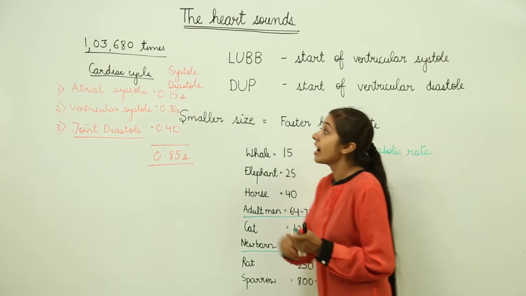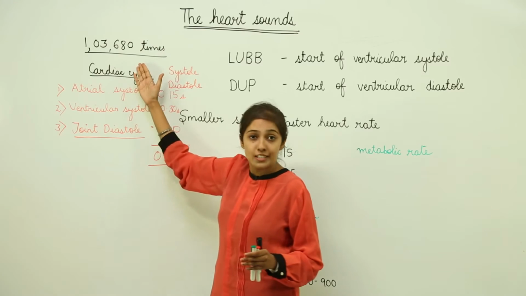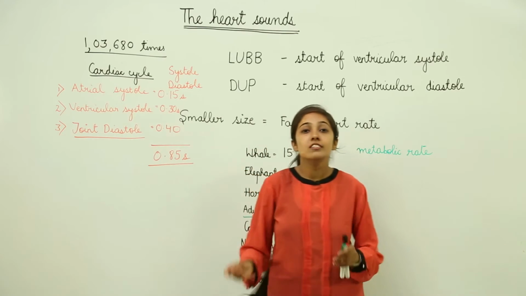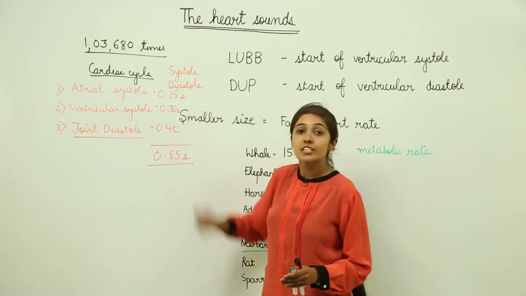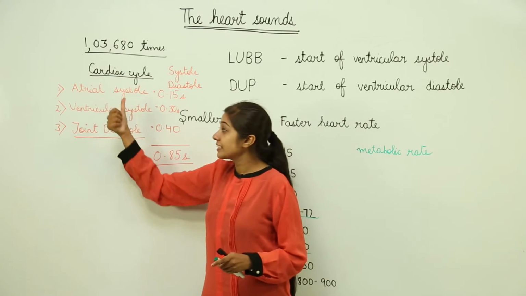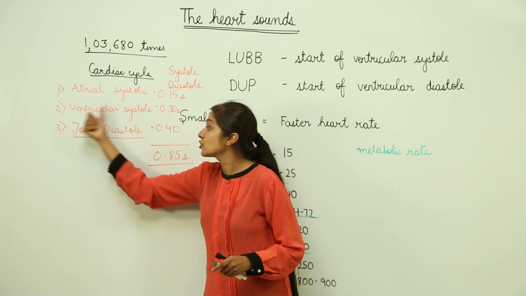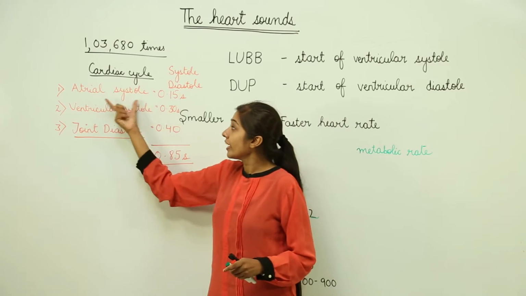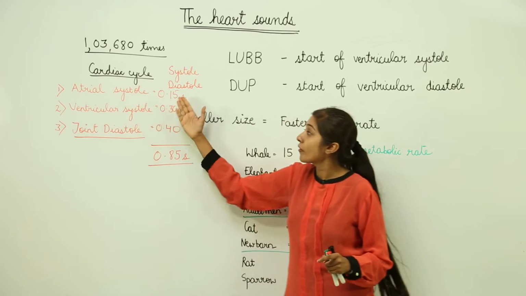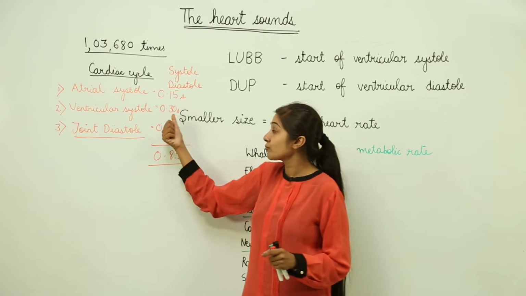So let us recall everything we have studied. Our heart beats approximately 1,03,680 times in a day. Now what is this heartbeat? This heartbeat involves a cardiac cycle which involves systole and diastole. Systole means contraction and diastole means relaxation. Then we have three stages: the atrial systole, the ventricular systole, and then a joint diastole. Atrial systole means the contraction of the atria, which lasts for 0.15 seconds. Ventricular systole involves the contraction of the ventricles, which lasts for 0.30 seconds.